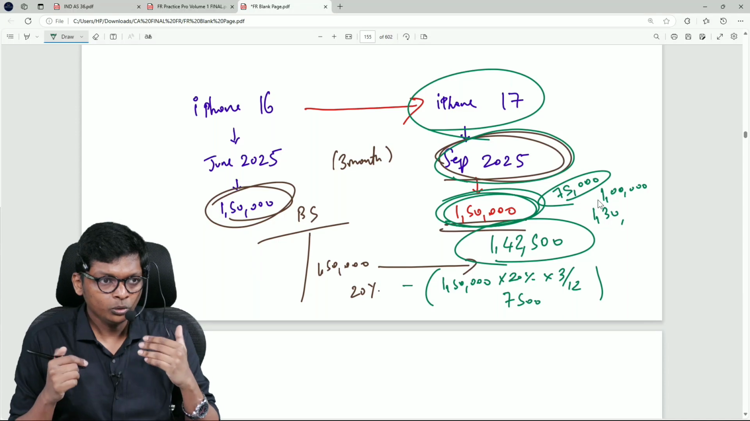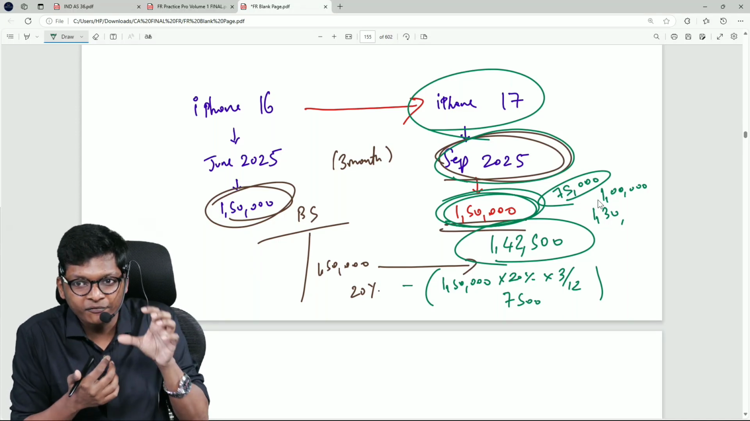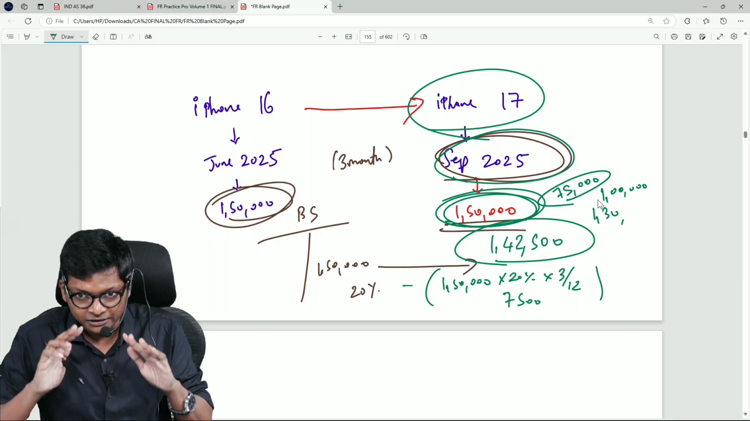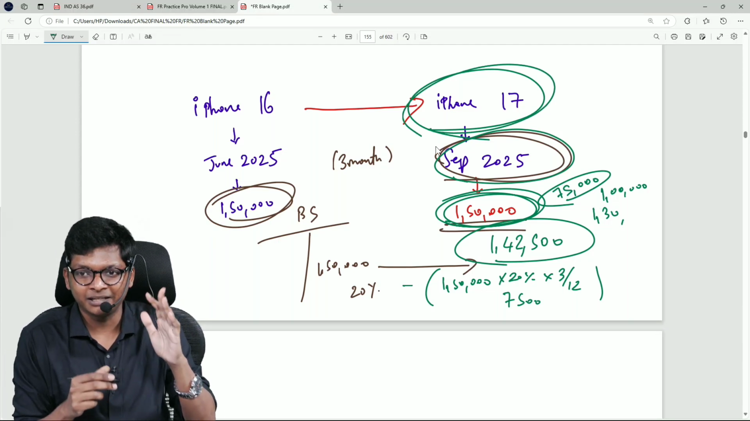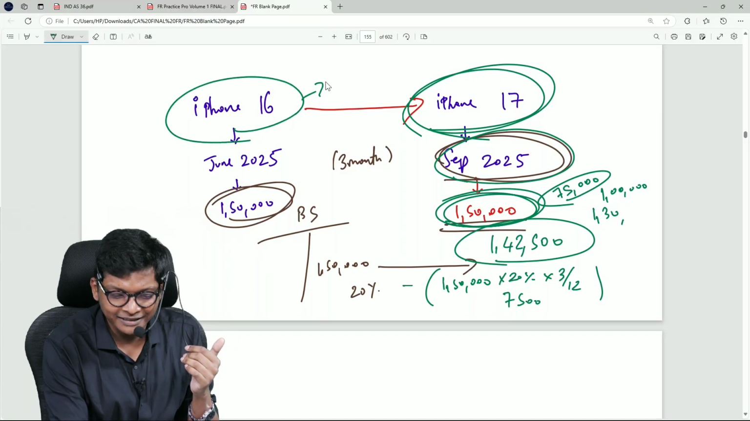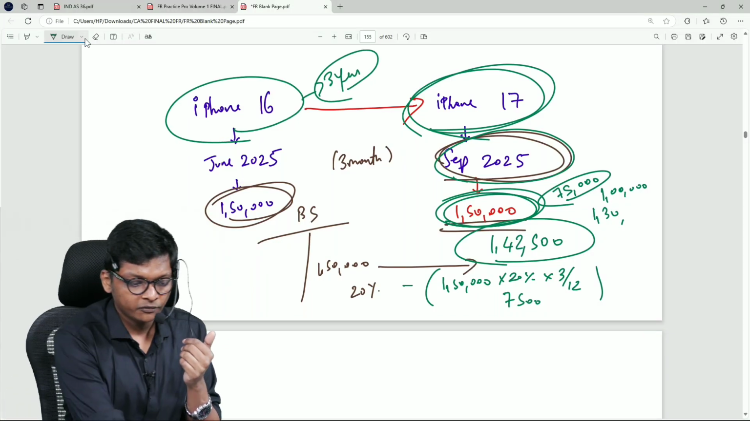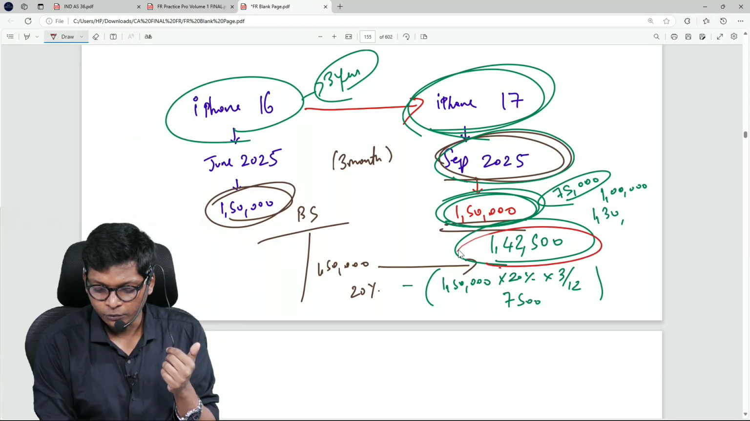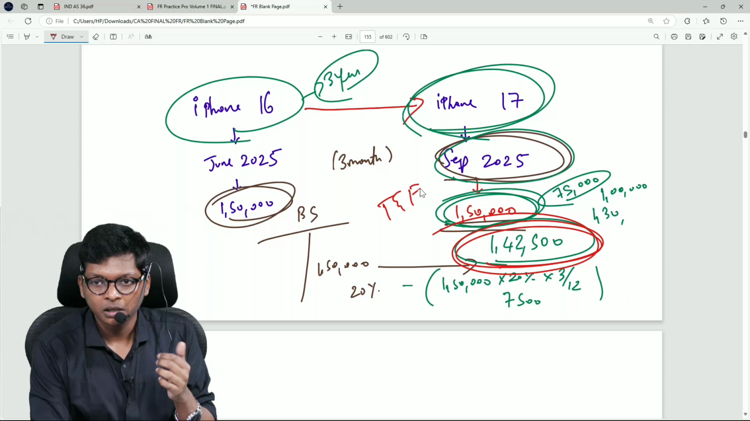No. So now in his books, can he continue to show the iPhone 16 even if he is not going to sell? Even if he is not going to buy iPhone 17, he is going to use this only for the next 3 years, hopefully. Can he show the phone in his balance sheet at 1,42,500? No, it doesn't give a true and fair view.